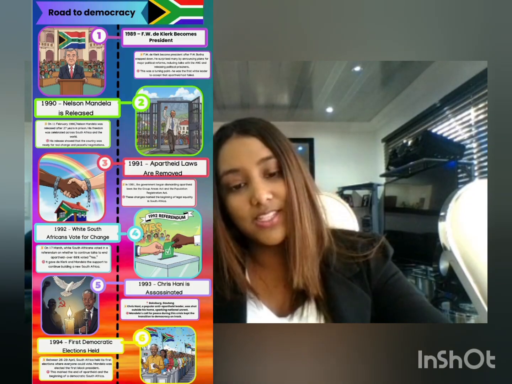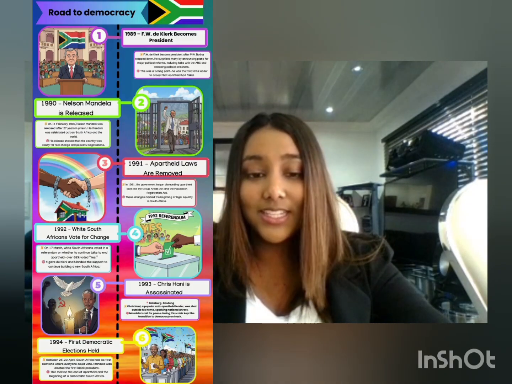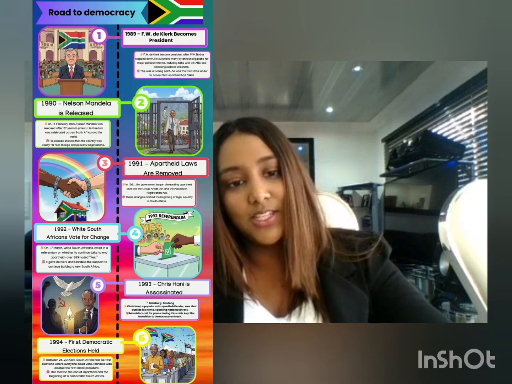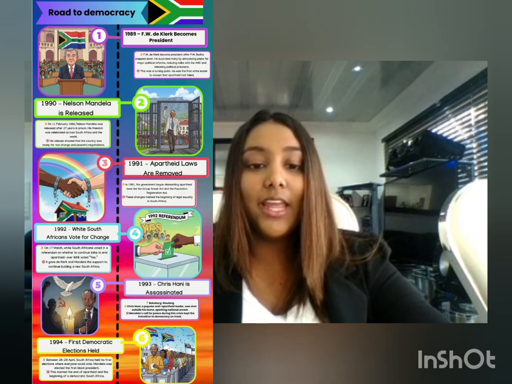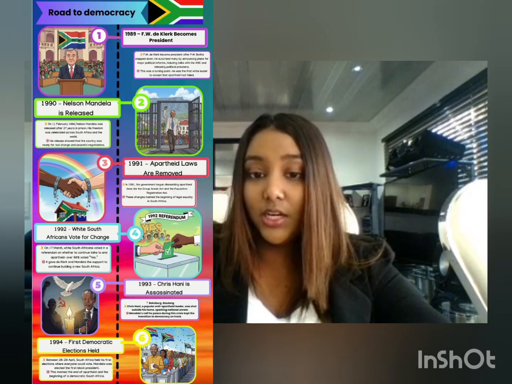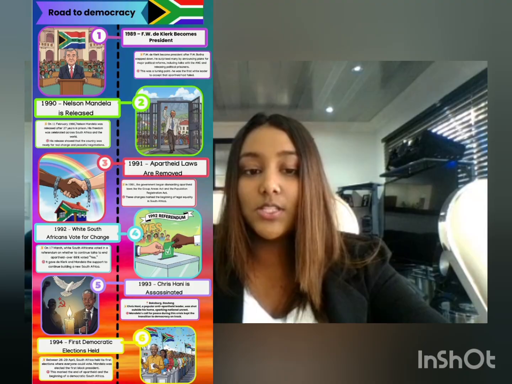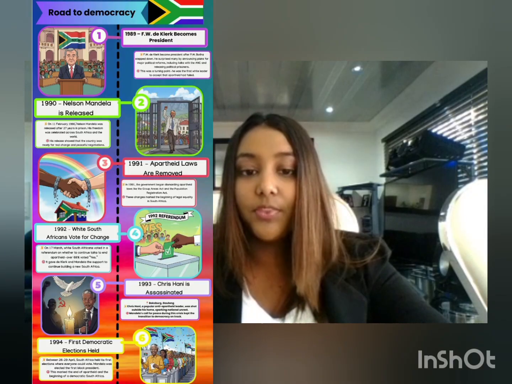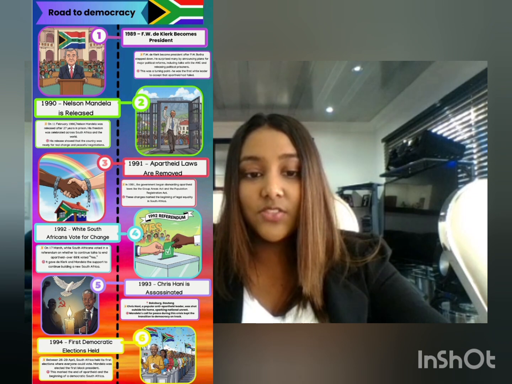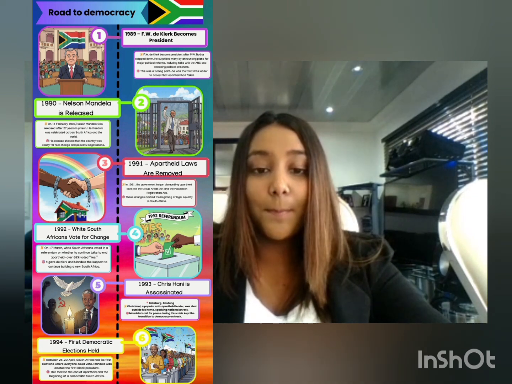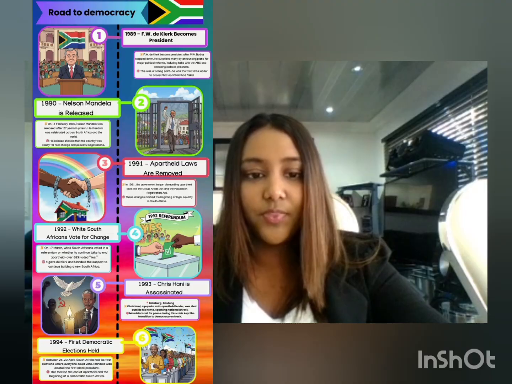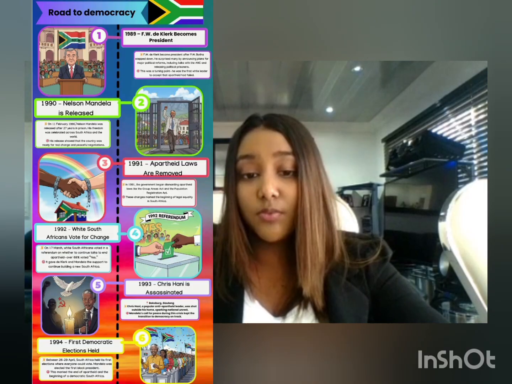This leads us to our next event, which is 1993, the assassination of Chris Hani, which we can see on our timeline. In April of 1993, Chris Hani, a popular struggle leader, was assassinated outside his house in Boksburg, Gauteng. Hani was admired by many young people for his courage and his fight for justice. His murder caused a huge and angry protest across the country, and there were real dangers of civil war.